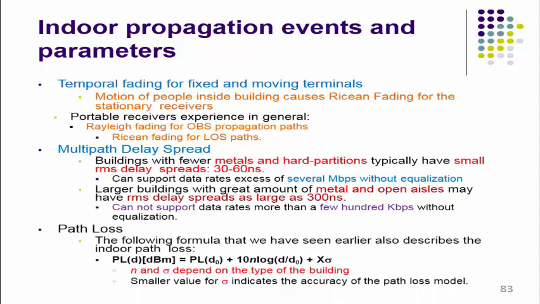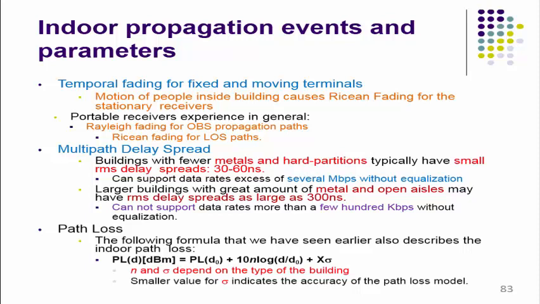Then the path loss for this particular indoor environment. The formula for this path loss that we discussed earlier: PL(d) in dBm is equal to PL(d0) plus 10 n log(d/d0) plus X sigma. This expression we already discussed, where n is the exponent factor and sigma is the standard deviation.